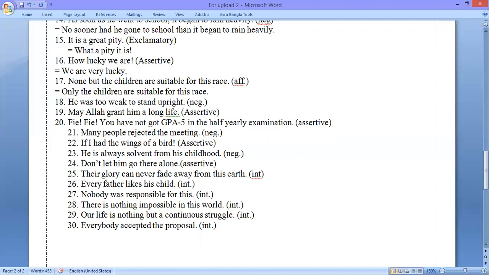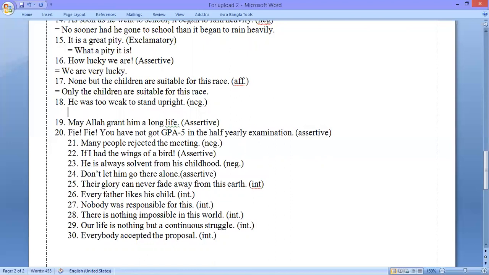This is question number 18. The question is, he was too weak to stand upright. We shall have to make this negative. So we know the rules that when there's too ... and if you want to make this negative at the time, we need to use so ... that. So the solution is, he was so weak that he could not stand upright.